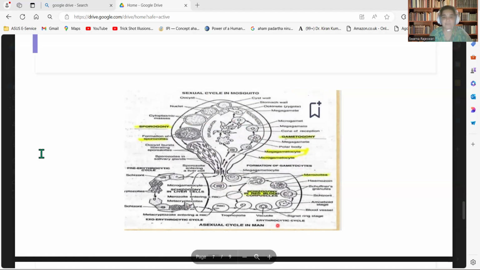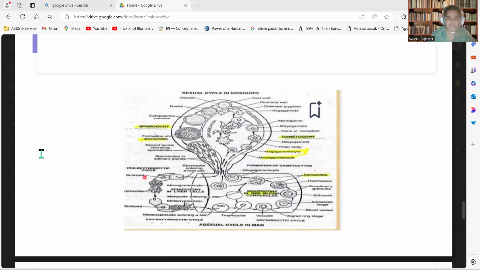As we have discussed, first the infected female Anopheles mosquito, having sporozoites in its saliva, bites and sucks the blood of a normal person. These sporozoites directly go and attack the liver cells of the man. In the liver cell they feed on its contents, become big in size, and form what is called the trophozoite. After that it enlarges and forms the schizont.